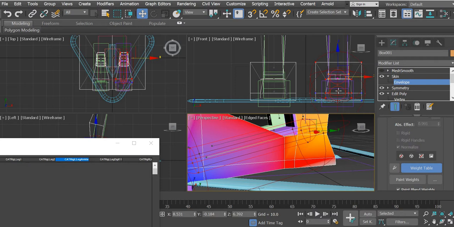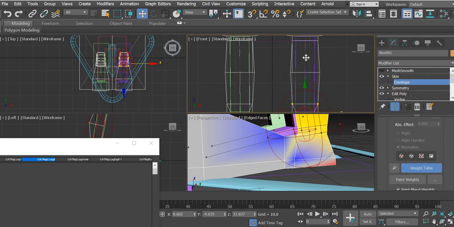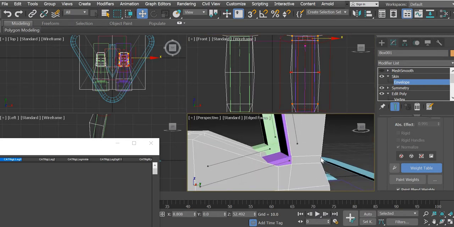The look of it changed. Let me select some other bone. Let me select this one. Okay, so these will be affected by the ankle. This will be 100% affected by the ankle. This will be affected by the leg, and then the middle ones will be affected by the ankle. So these two lines will be affected by both ankle and the leg. Same here, this only by the ankle.